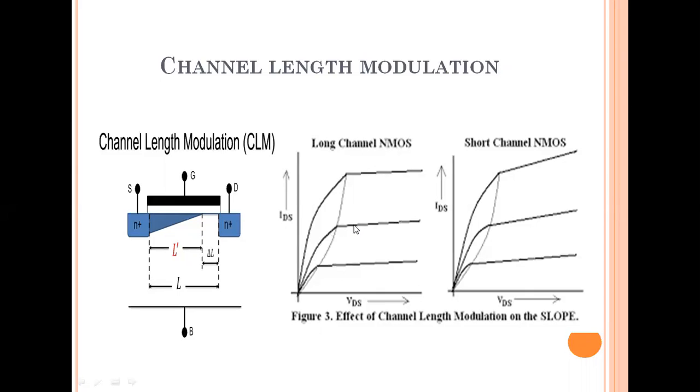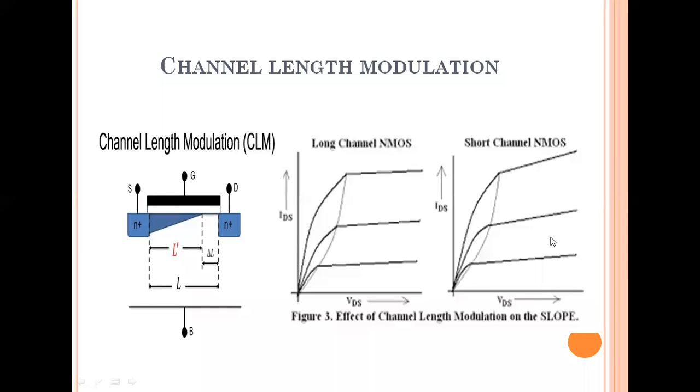In the saturation region, the channel is formed and the current is constant as VDS increases. This is the ideal case for the long channel. But if there is scaling down of the channel length, second order effects occur, and one of them is channel length modulation.